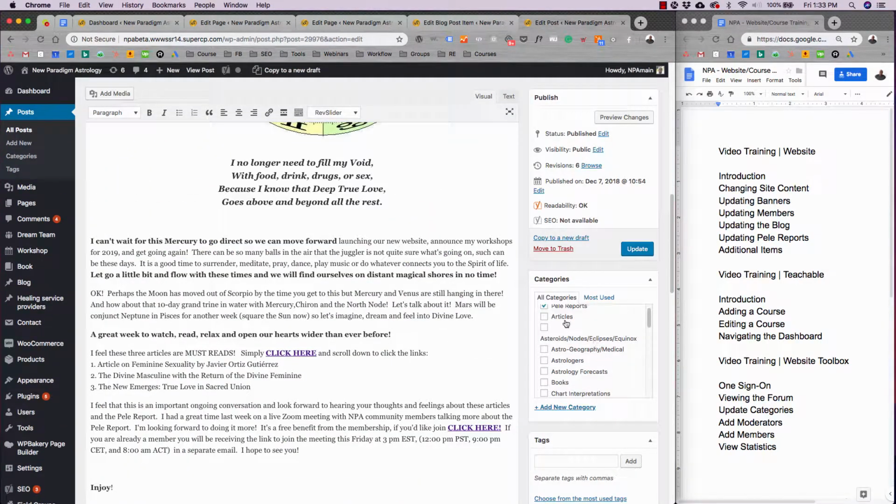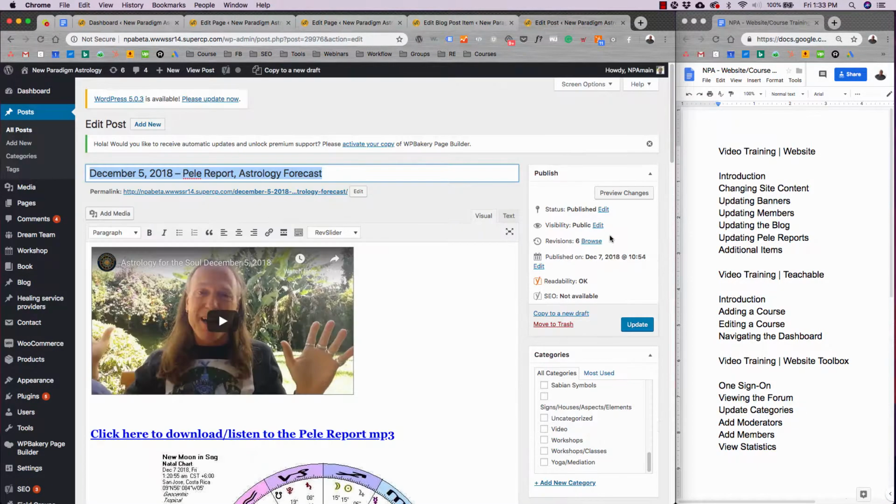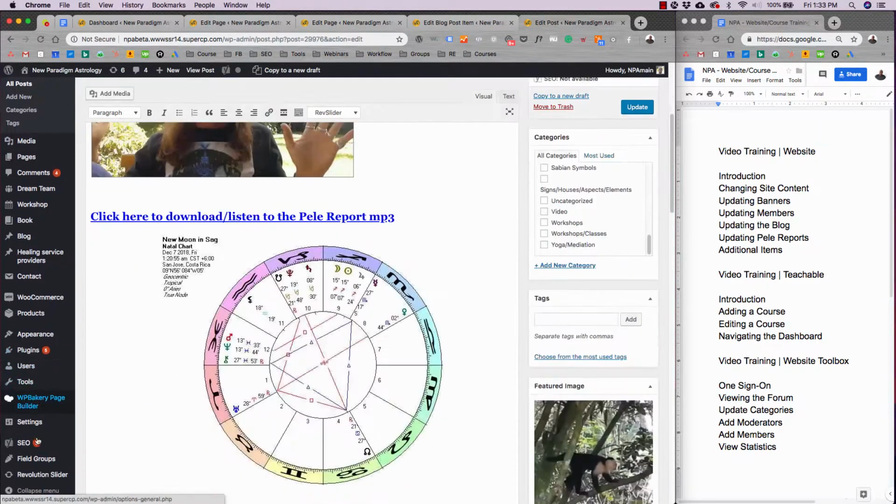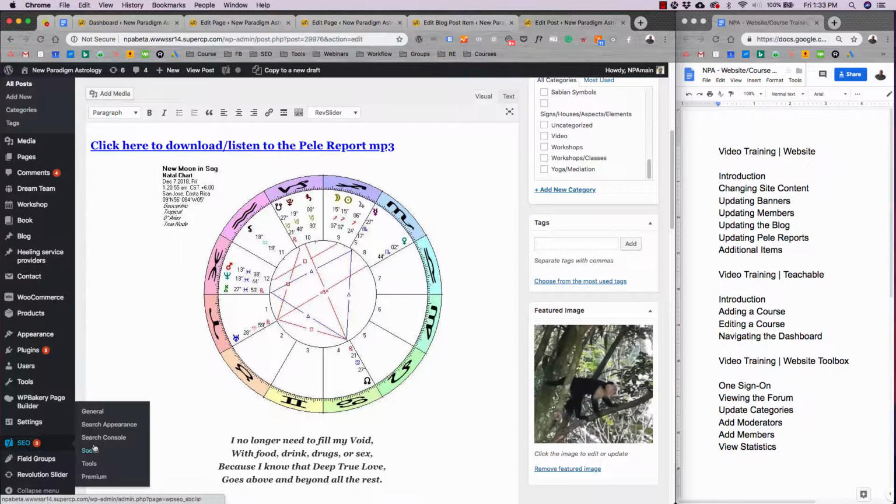And then when we go to categories, we just make sure to click Pele reports, and that will automatically drop it onto the Pele report page. So that's a really, really easy update. For additional items, you can add SEO attributes and change titles.